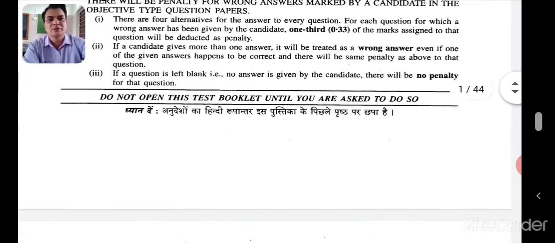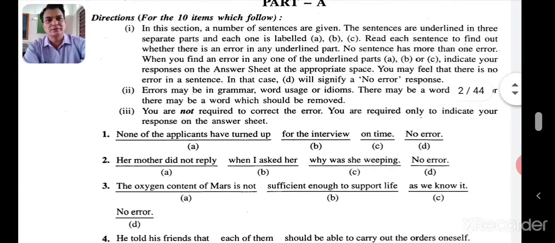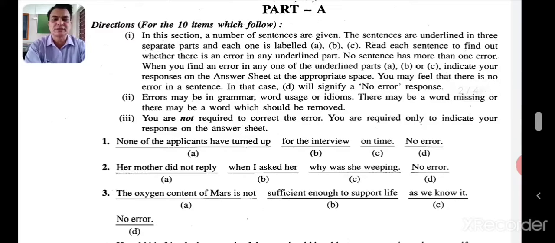At first, we have the questions on spotting the errors. There are totally 10 questions on spotting the errors. So here let's go in detail now. In this section, a number of sentences are given. You are familiar with that. The sentences are underlined in 3 separate parts. Each one is labeled A, B, C.